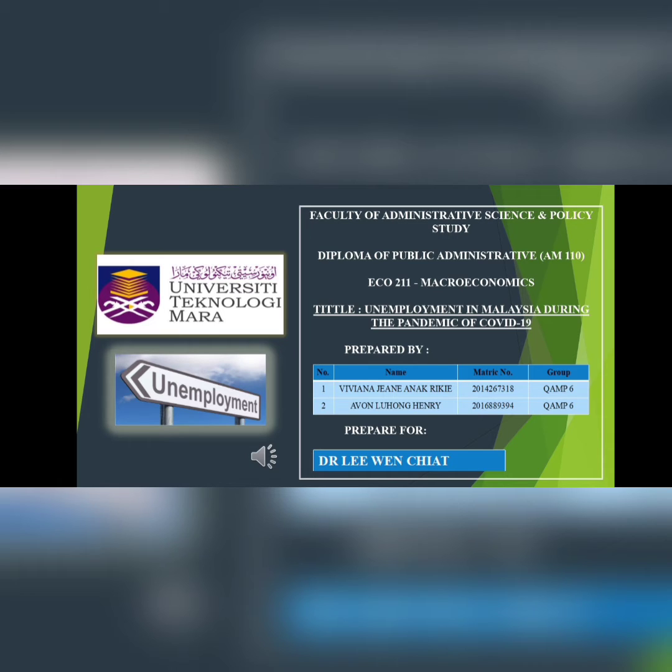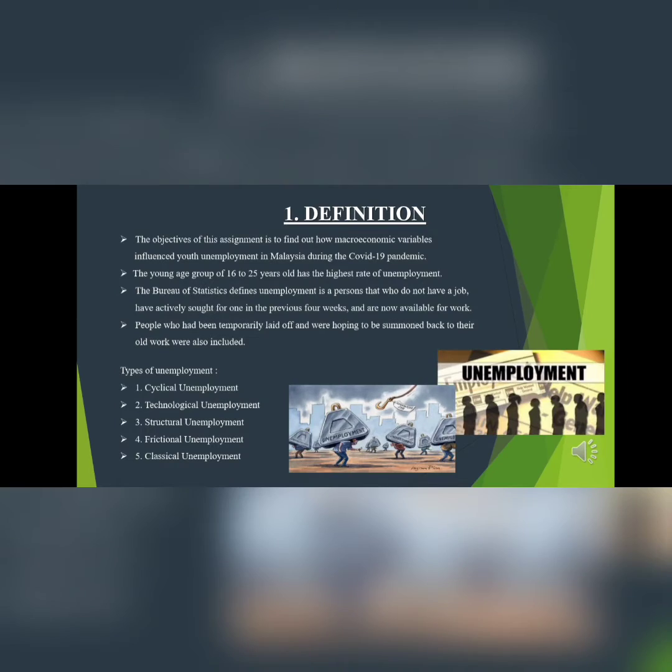Both of us will present our assignment titled Unemployment in Malaysia during the pandemic of Covid-19. Definition. The objective of this assignment is to find out how macroeconomic variables influence youth unemployment in Malaysia during the Covid-19 pandemic. The young age group of 16 to 25 years old has the highest rate of unemployment.